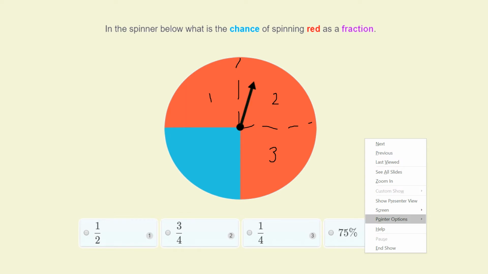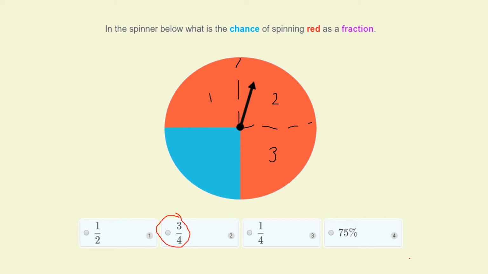So what's the chance of me spinning and getting a red section? It's going to be 3 out of the 4 sections altogether. 3 out of the 4. How many ways have we got of things working in our favour? There are 3 things that can work in our favour. We want red. How many quarters are there overall? How many places are there that pointer could land in? There are 4. 3 out of the 4 places the pointer could land are red, so it's